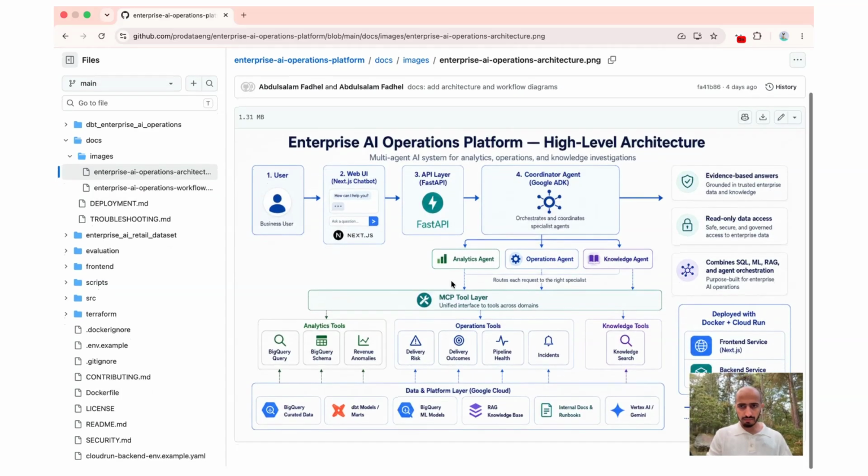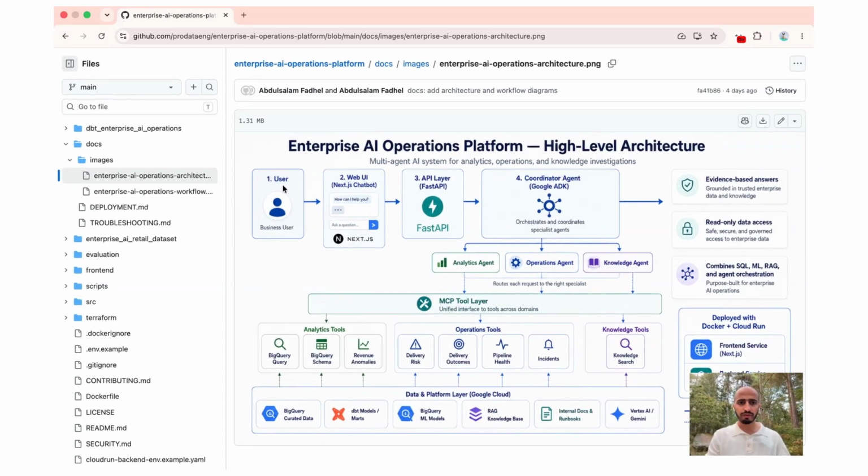This is the high-level architecture. We have the user here, as we were asking, the UI, the web UI, right? And then there's an API in the middle that takes our questions and then gives them to the agent, the coordinator. This agent has 3 sub-agents that we built. First one, we called it analytics agent, operations agent, the third one, knowledge agent.